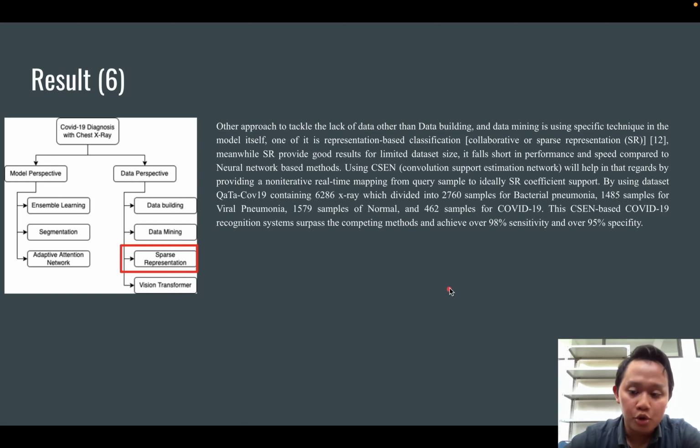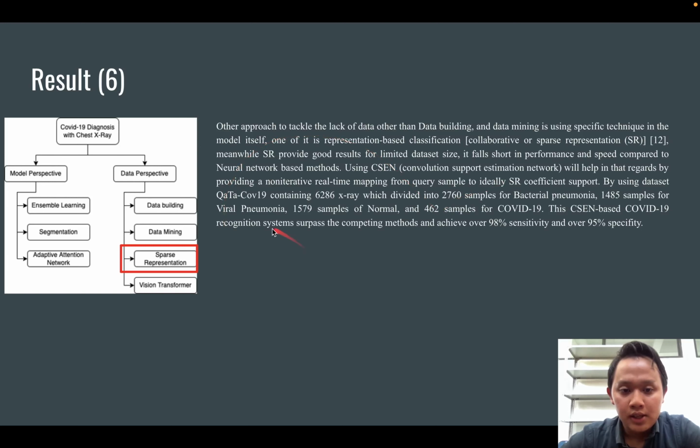And then the other approach is not only developing the dataset, but how to set our model to do well on a limited dataset. One approach is sparse representation. Sparse representation will help the model to recognize more.